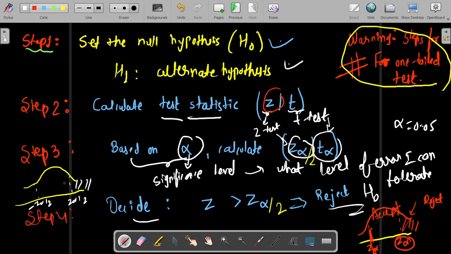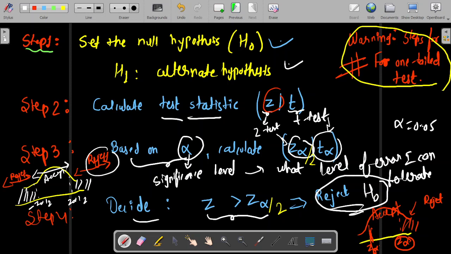The general thing is that in this region we will reject, in this region as well we will reject, but we will accept in this region. So this is the region to accept. In our case, when Z is greater than Z alpha by 2, it falls in this region, so we will reject H0.